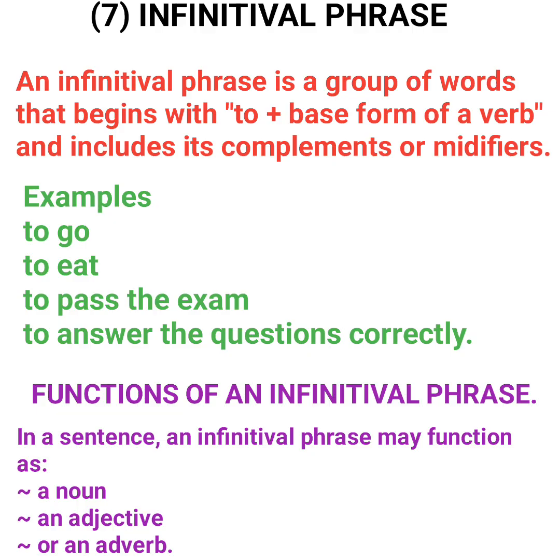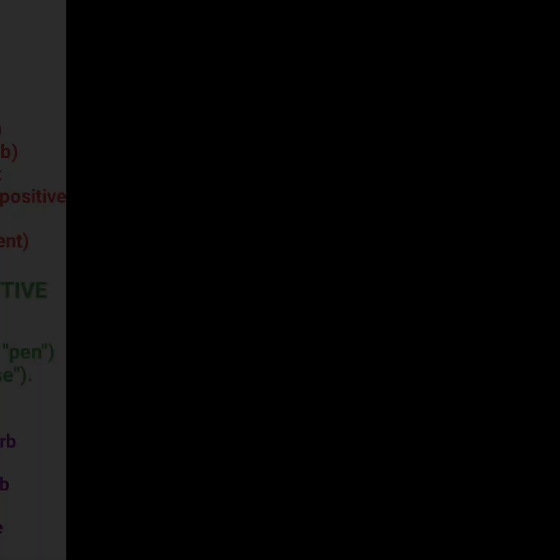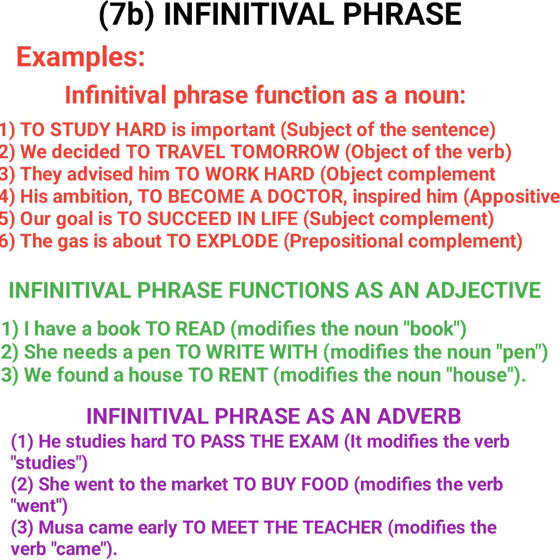Number two, it can serve as an adjective. It means that it can also qualify a noun. The second function is that it can also function as an adjective that can qualify a noun. And the third function is that it can serve as an adverb that will be qualifying or modifying a verb or adjective. The first examples are where an infinitival phrase performs the same function of a noun. So it means that it's used as a noun.